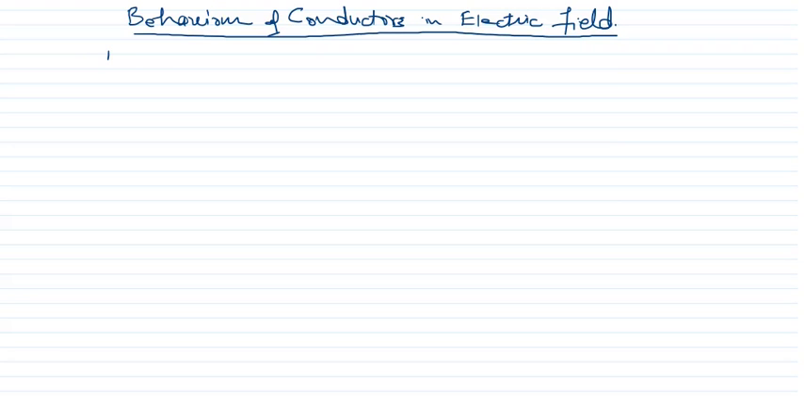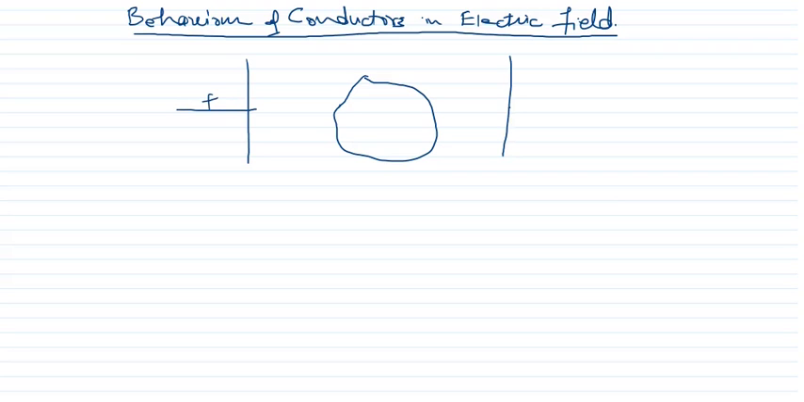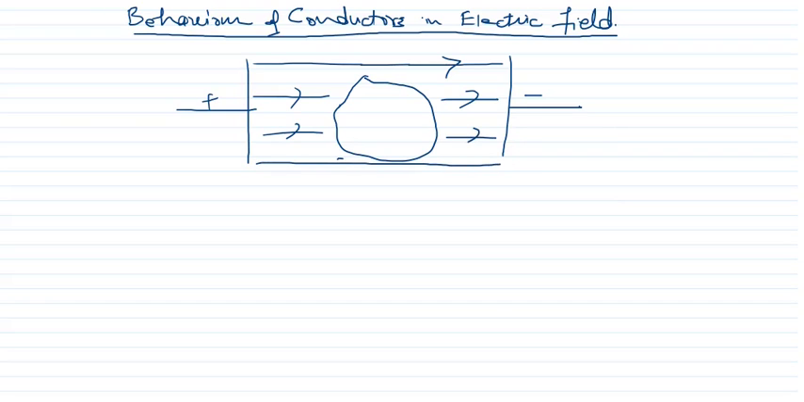So behavior of conductor in electric field. What does it mean? First of all, it means whenever we place any metal inside the electric field, suppose we are having these plates, positively charged and negatively charged. Now there will be electric field, and what we do, we place the metal in electric field.